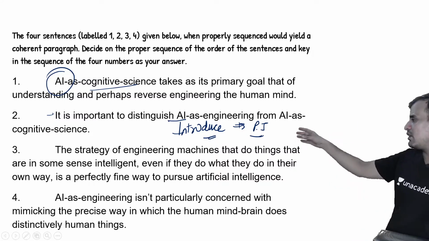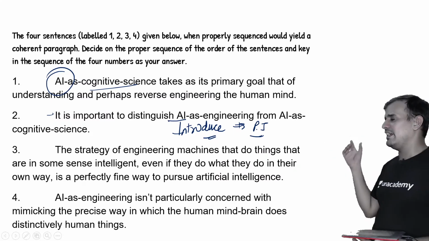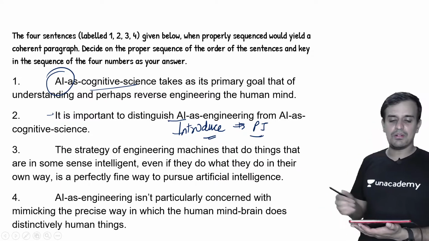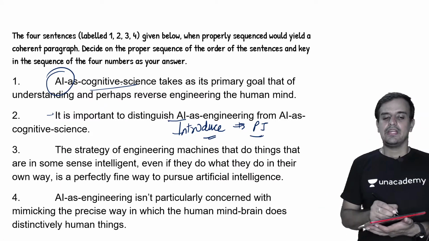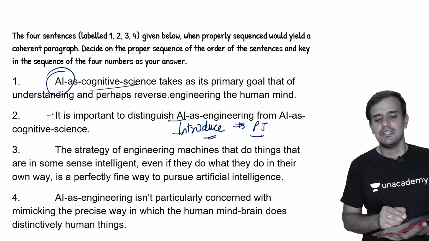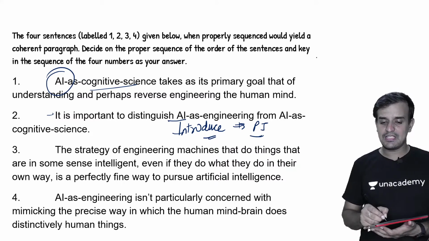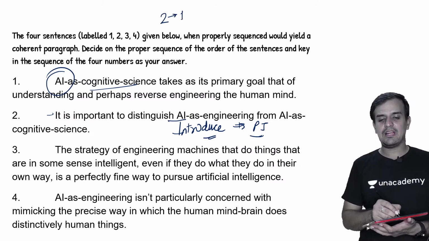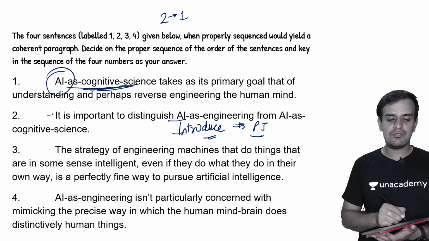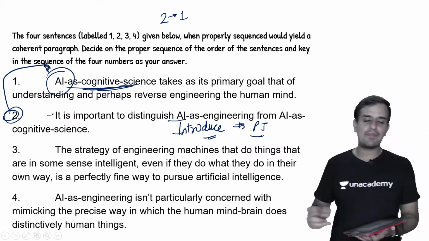So over here what are we talking about? We are talking about AI, artificial intelligence, as engineering and as cognitive science. So look, AI as cognitive science takes as its primary goal that of understanding and perhaps reverse engineering the human mind. So here, we will first put the second statement, and after the second will come the first, because we are connecting it as cognitive science. We are connecting this statement with that statement, AI as cognitive science.